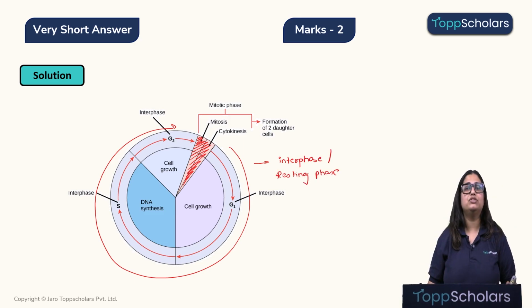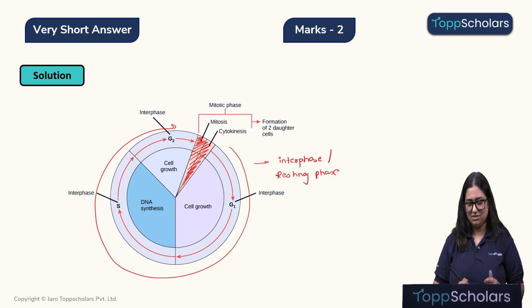It's a phase, children, where the cell accumulates all the raw materials, produces more proteins, more energy, and duplicates the cell organelles as well as the DNA. Alright, so this is the interphase. Now specifically, in which phase does the DNA replicate? So let's look into it.